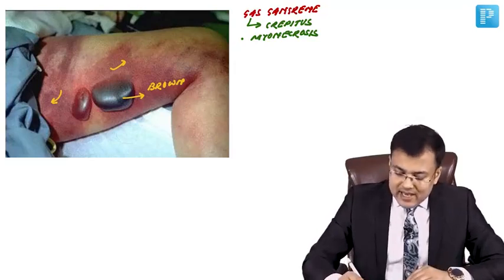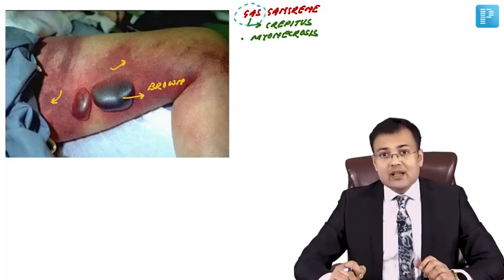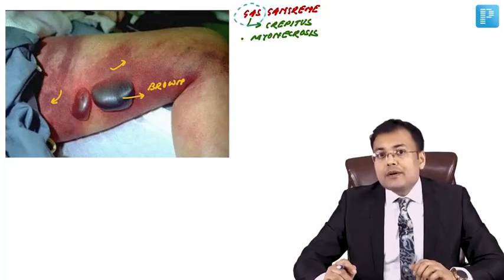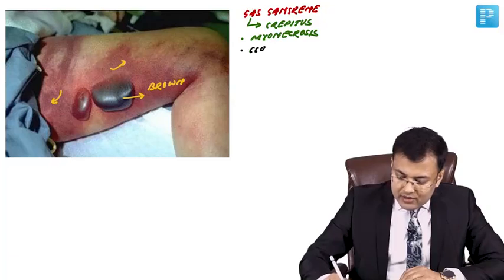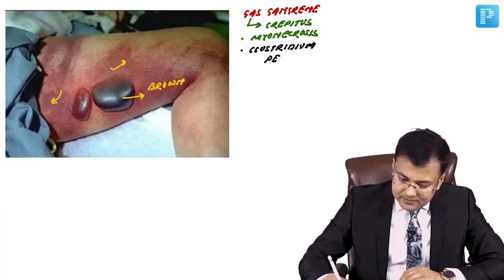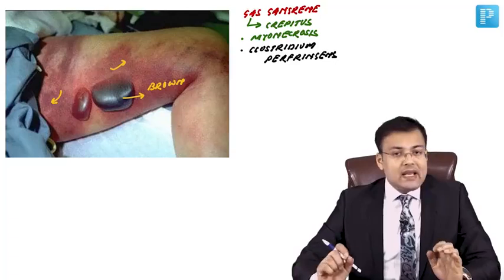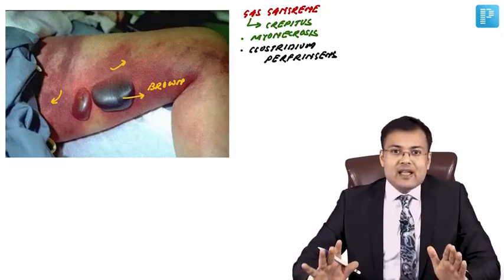The name is gas gangrene. It means it is caused by a gas producing organism. That's anaerobe. And what's that organism? It's the Clostridium perfringens. So question, most common organism responsible, and that's Clostridium perfringens. Here in gas gangrene, gas and smell are characteristic features. What? Gas and smell. These are the characteristic features.